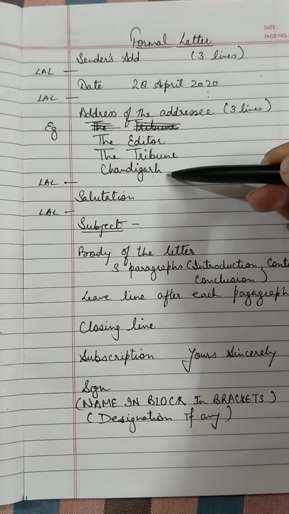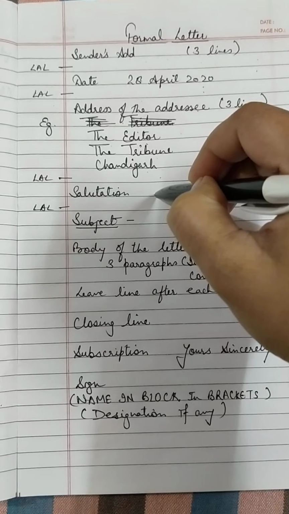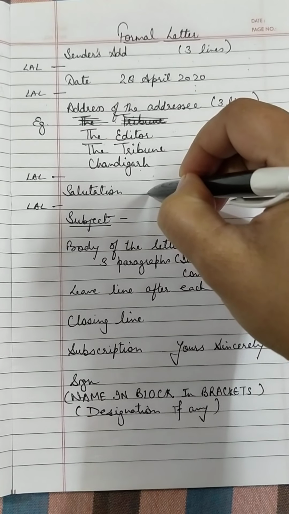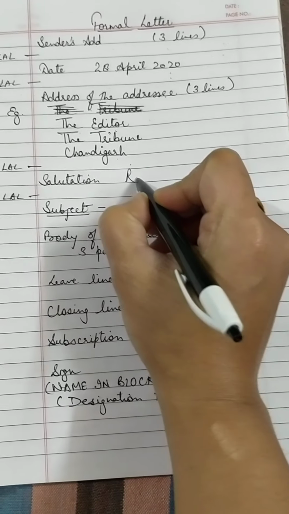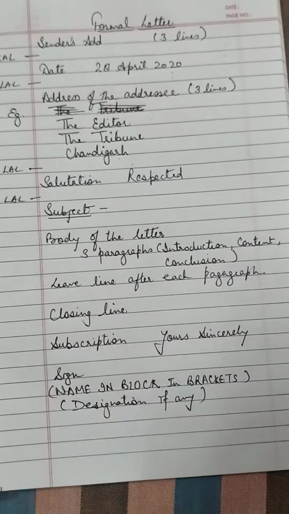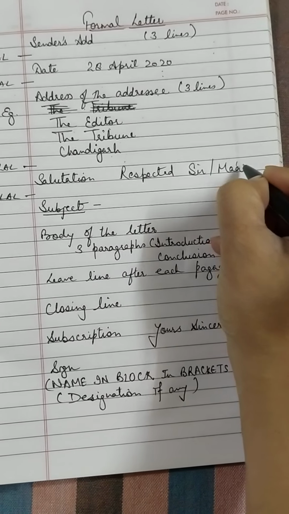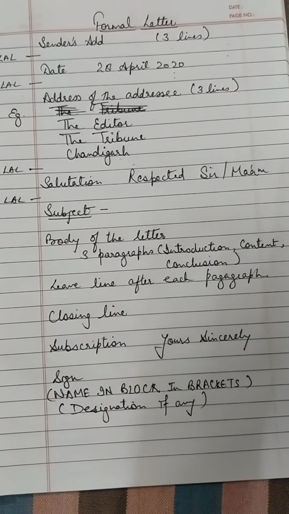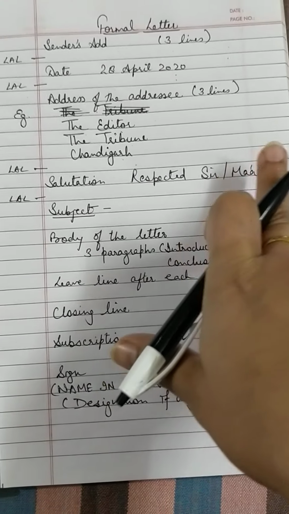And after writing the address of the addressee, again leave a line and give a salutation. Now, in the informal one, you had given the salutation "dear," but in the formal one, you will be giving the salutation "respected," or "respected sir or ma'am," whatever, okay. So this is going to be your salutation, respected sir or ma'am.